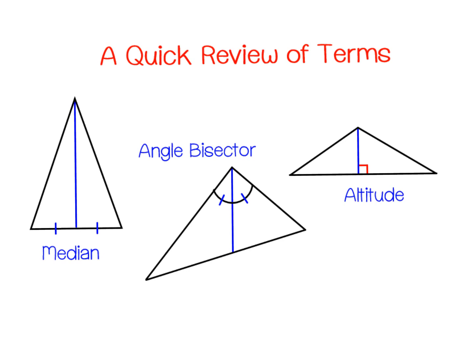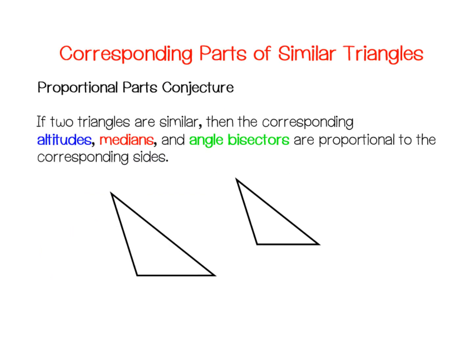Angle bisector, that one should be pretty fresh because we just talked about that in the last lesson. If you remember, a median goes from a midpoint of a side to the opposite vertex, and an altitude goes from a vertex that meets the opposite side at a 90-degree angle. All right, so here's why it's important.